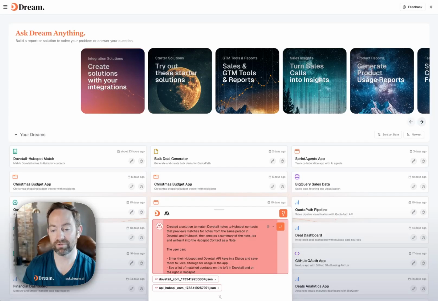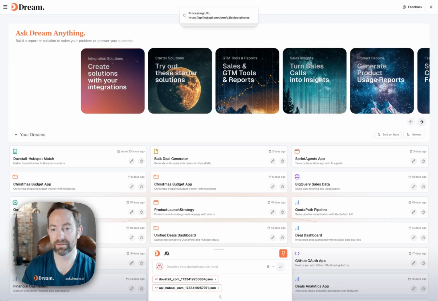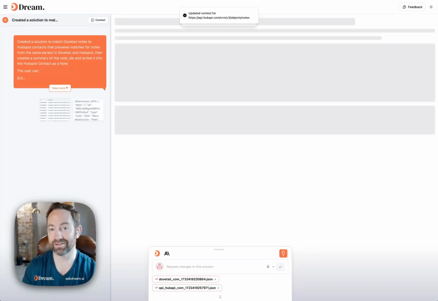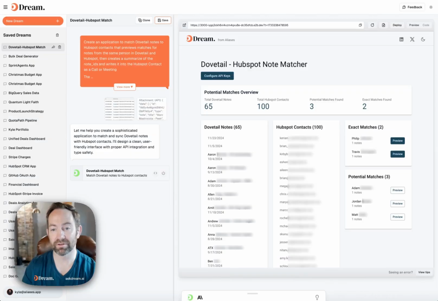But for now, I just wanted to show you, I'm going to click submit. This is going to go process those with Perplexity and start building this app. And I'm going to skip ahead because this is going to access real user information from us. So I wanted to go ahead and block some of that out for their privacy. But this is going to build essentially this. So I built this right before this recording.